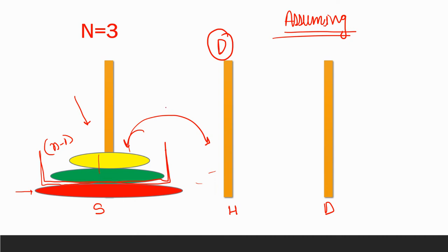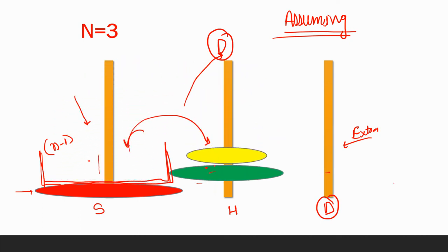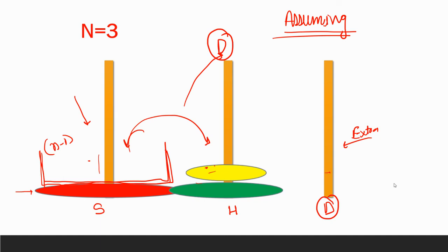But this is helper for us, but for recursion this is actually the destination. So recursion is thinking that we need to move these two disks from source to destination. Now recursion will ask me, do you have any extra rod so that I can take help from that rod? So we will give this extra rod, we will say, yeah, this is your extra rod, but this is actually the destination for us. But don't worry about it. Now we can assume that recursion will move these two disks from source to helper with the help of destination. So recursion will do our task for us. That's why I am assuming that recursion has already done its work.